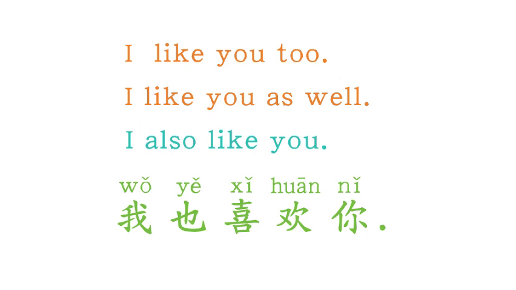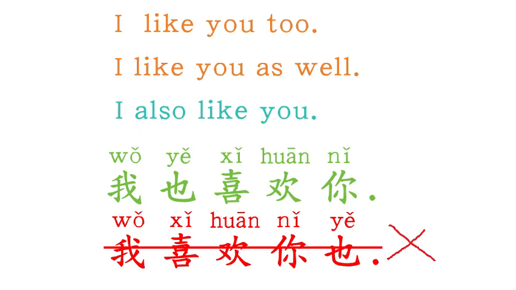In English, we can put adverbs after the verb, before the verb, or at the end of a sentence. But in Chinese, adverbs are usually placed before the verb, and this is a general rule. So to say I like you too, we should always say I also like you. 我也喜欢你. And we never say 我喜欢你也.